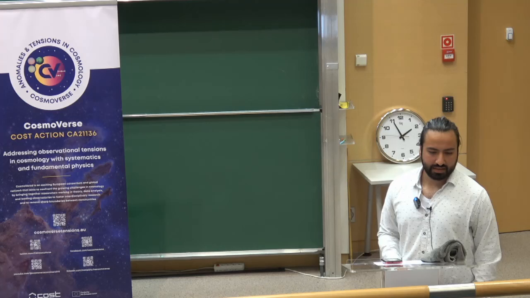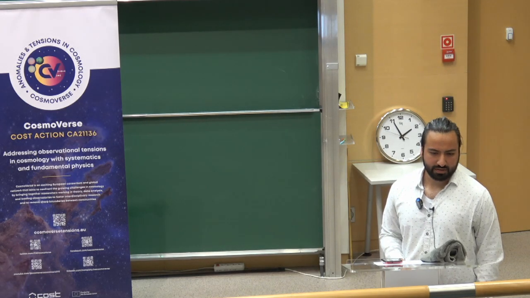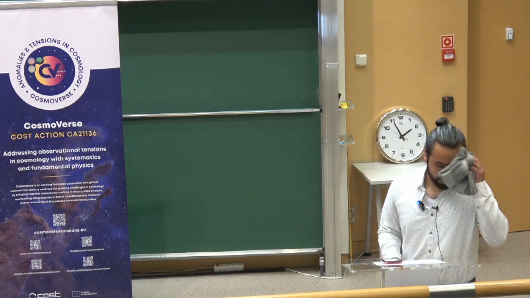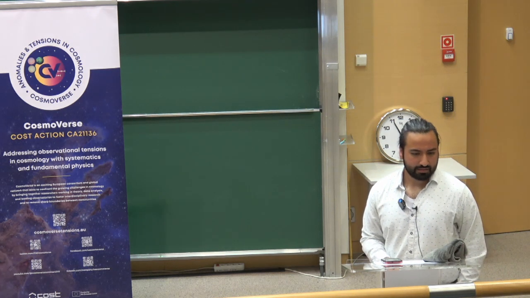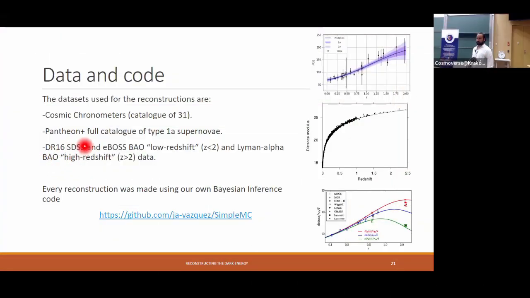The data we use for this reconstruction is the 31 cosmic chronometers of the usual catalog of 31, the Pantheon Plus supernovae catalog, and also DR16 for SDSS and eBOSS BAO distances, and also high redshift Lyman alpha BAO data. We also use our own parameter inference code. We call it SimpleMC. You can find it here on José Alberto's GitHub.